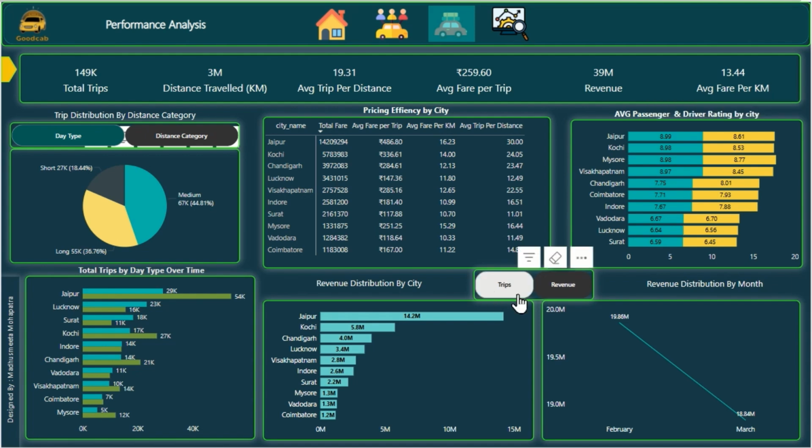The slicer is between trips and revenue. The revenue and trip distribution by month is shown in the line chart, and the revenue and trip distribution by city is shown in the bar chart. Now the stacked bar chart shows the total trips by day type over time. Let's move to the performance overview.